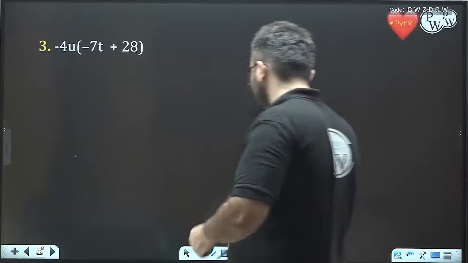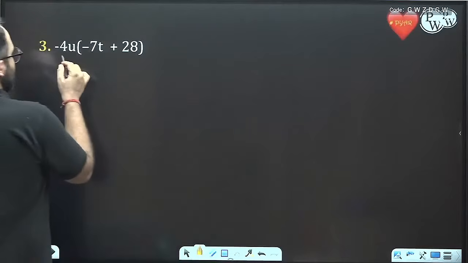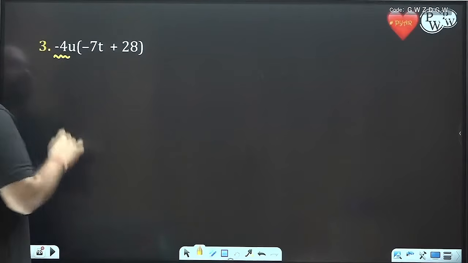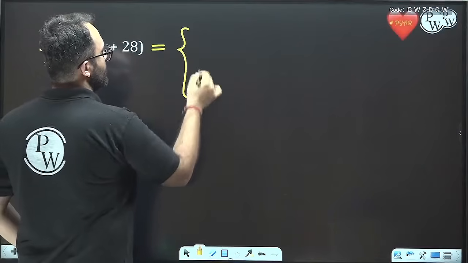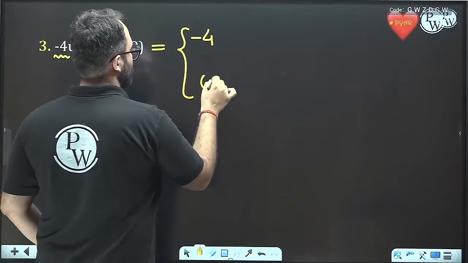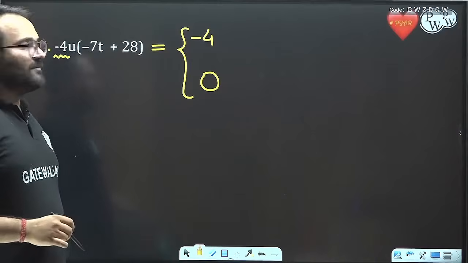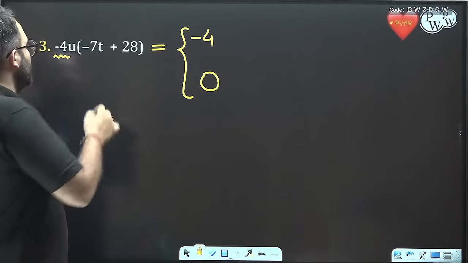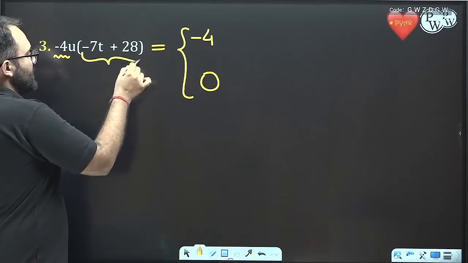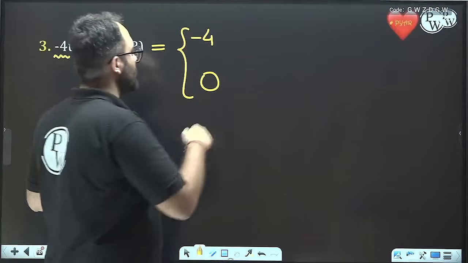Similarly, here also we can solve it. Since it is getting multiplied by -4, the value will be -4 or 0. It will be equal to -4 when the term inside the bracket is greater than 0.